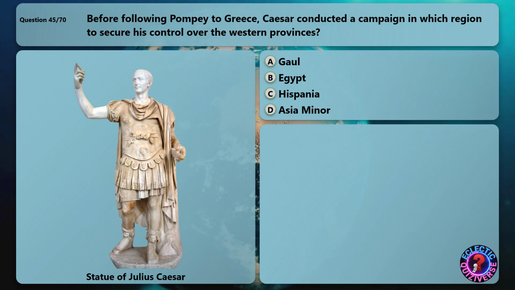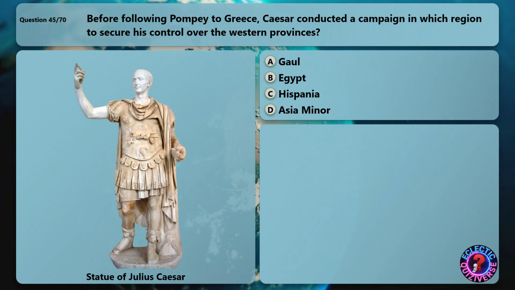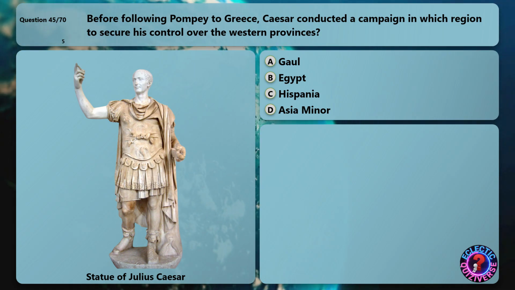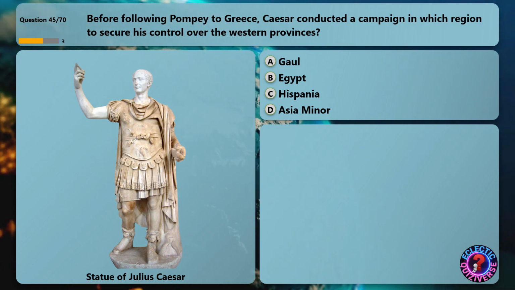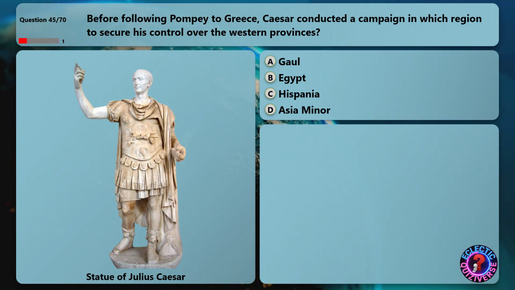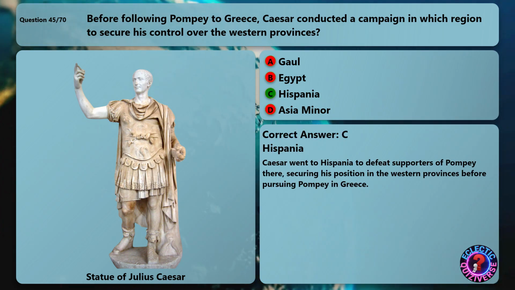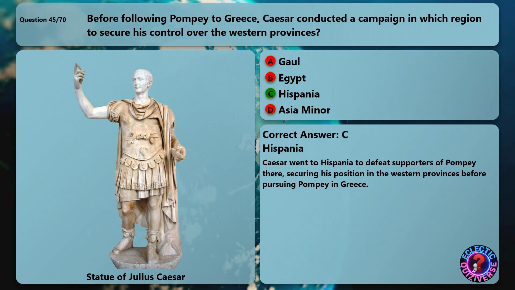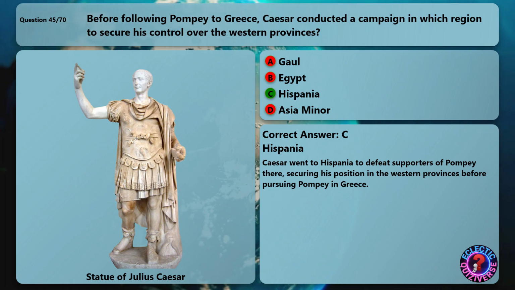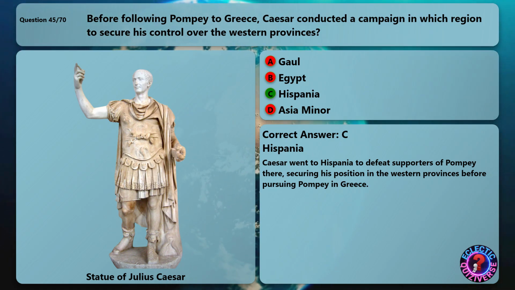Before following Pompey to Greece, Caesar conducted a campaign in which region to secure his control over the western provinces? The correct answer is Hispania. Caesar went to Hispania to defeat supporters of Pompey there, securing his position in the western provinces before pursuing Pompey in Greece.